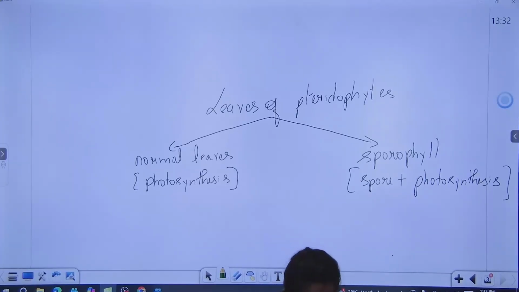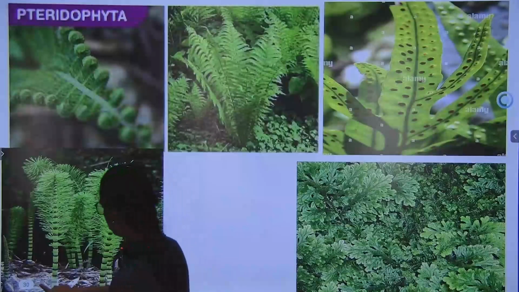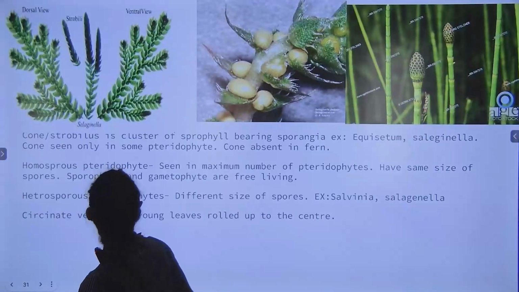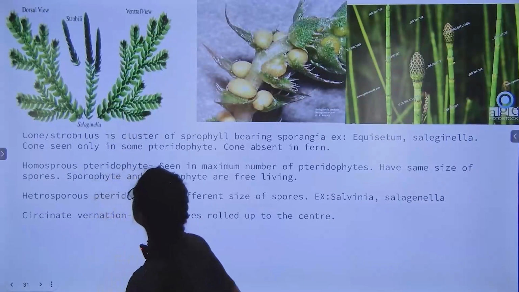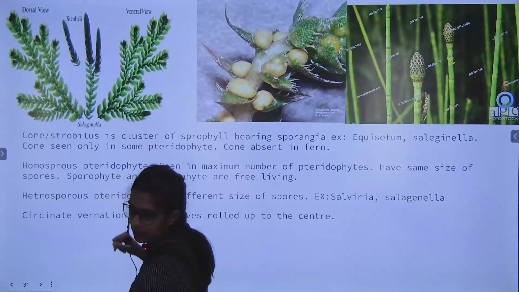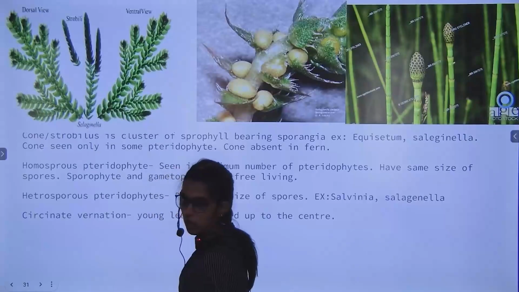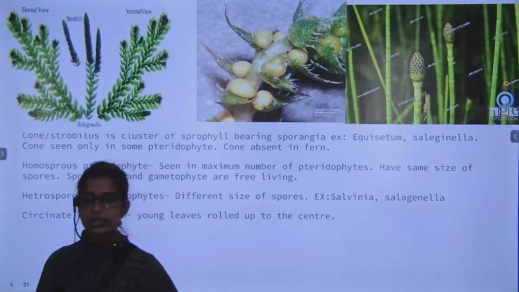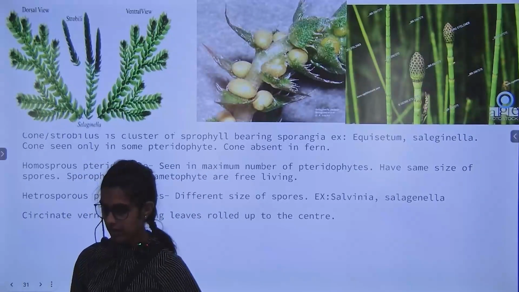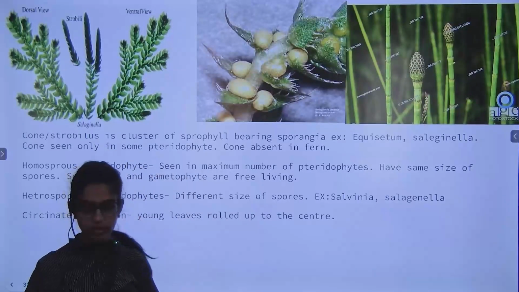It looks like normal leaves, लेकिन उसमें spores होते हैं. I'll show you the picture. You can see these plants. These are the examples. Selaginella. देखो इनके leaves are so small in size, है ना? They are small leaves they have. So, if the leaves are small, we will say they are microphylls. Okay, if the leaves are small in size, we call it as microphylls.